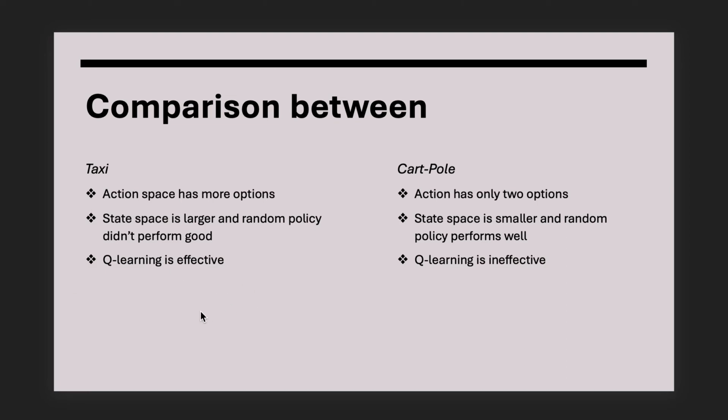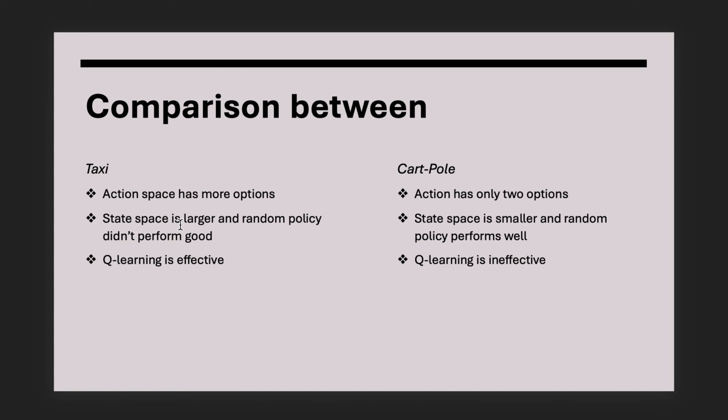Now we have the comparison between the taxi problem and the cart pole problem. The taxi problem has more than 2 actions, so it has more action space options than the cart pole problem, which has just 2 options. The state space is much larger in the taxi problem, and the random policy did not perform well there, but it performs well in the cart pole problem, where the state space is also smaller.